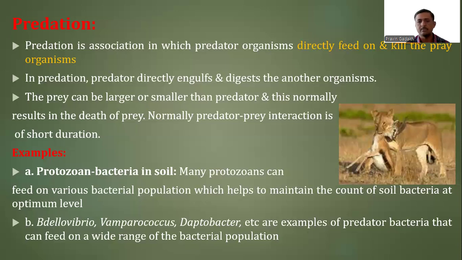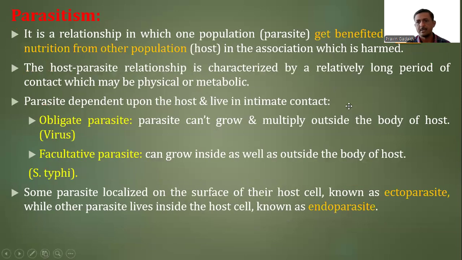For example, Bdellovibrio, Vampirococcus, and Daptobacter are examples of predator bacteria that can feed on a wide range of bacterial populations. So this is the third, harmful or negative type of association, where the other organism, the partner of that association, is directly eliminated from the association.